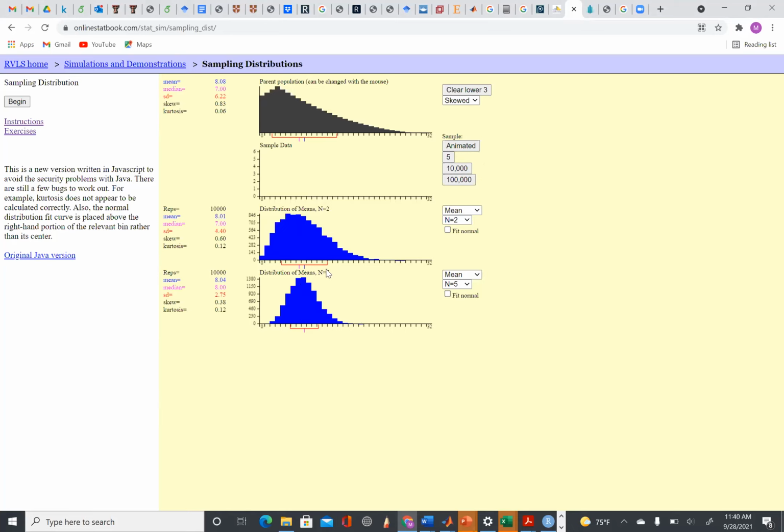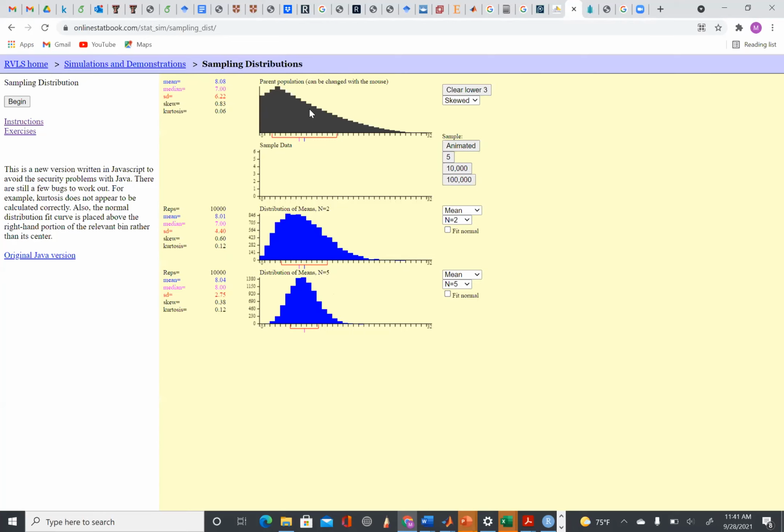You can see that when we have a larger sample size, we have less variability, right? If you look at this one, this distribution has less variability compared to this distribution. The first one is our actual population, and this is the sampling distribution when n equals 2, and this is the sampling distribution when n equals 5.